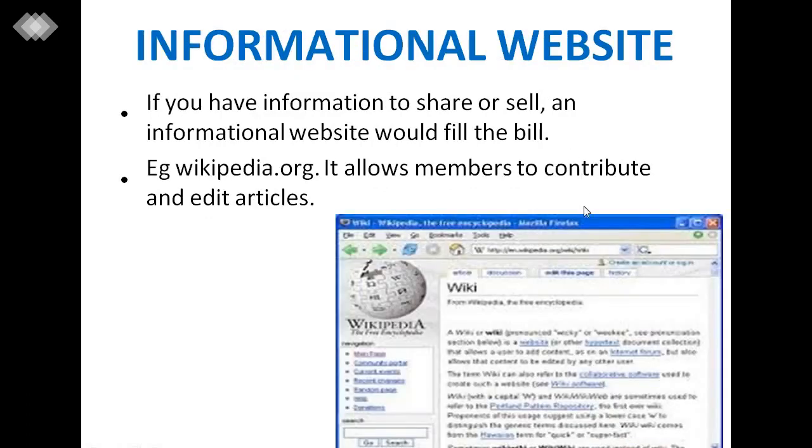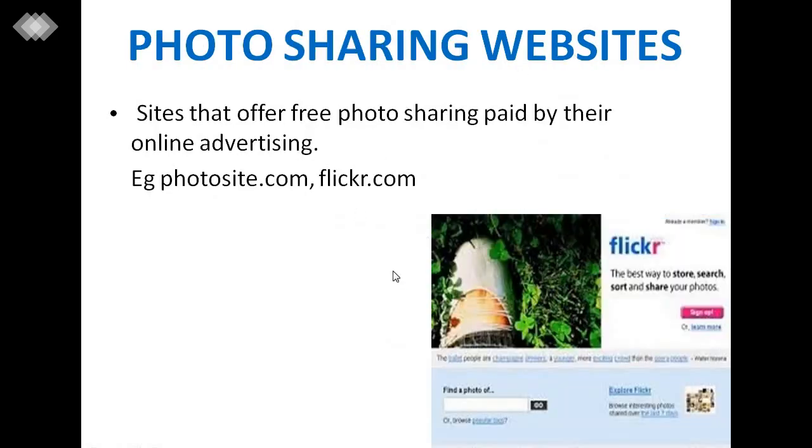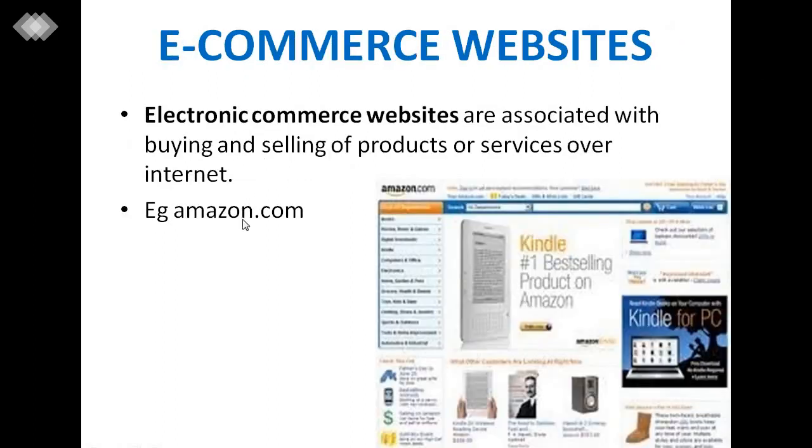Other types are informational websites, which contain information that you can share or sell. Wikipedia is one of the informational websites in which you can contribute and edit articles. Next, photo sharing, where you can share your photos on different sites. An example I have mentioned is flickr.com. An e-commerce website is amazon.com.